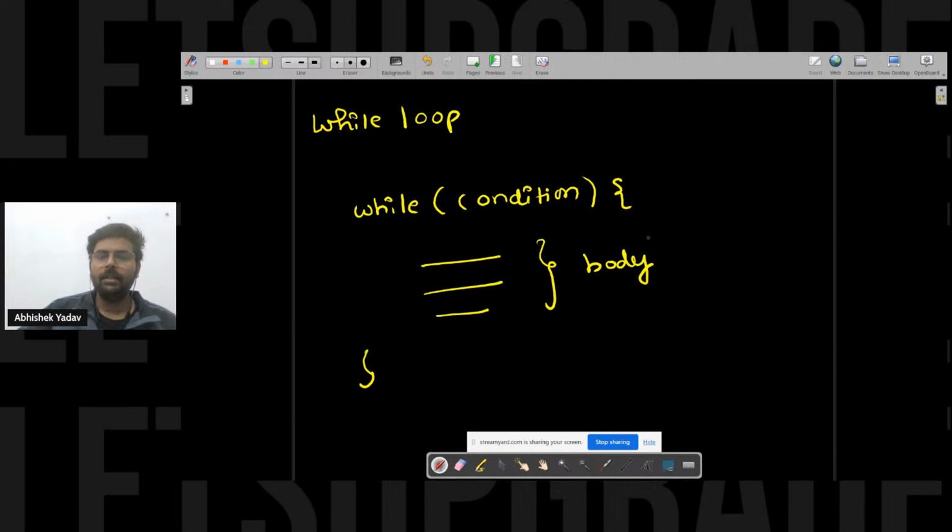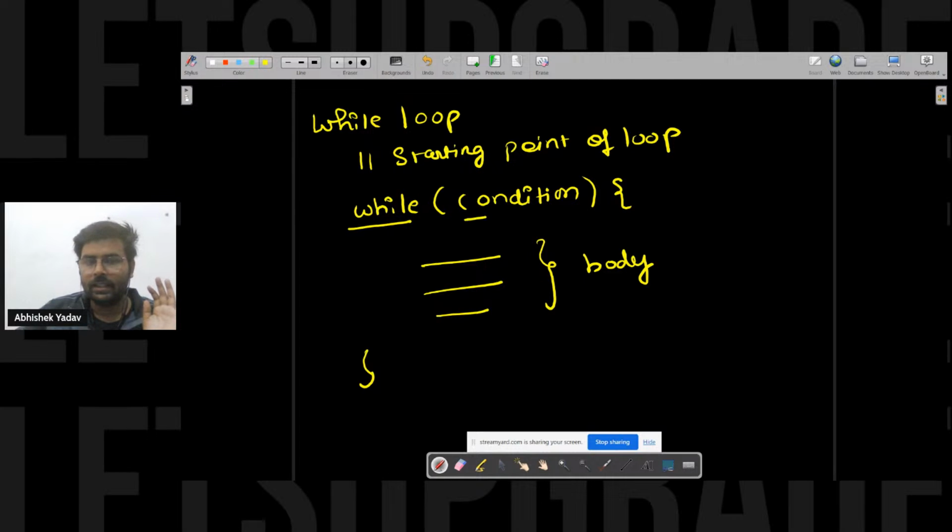So basically, when you are dealing with the loop, you should keep in mind what will be the starting point of the loop. After that, you have to write the while keyword. After that, the condition. The condition is important. Here, you are telling the system, hey, how many times I want to execute this part of the code.